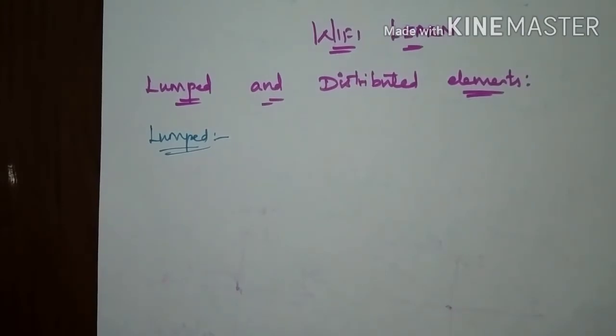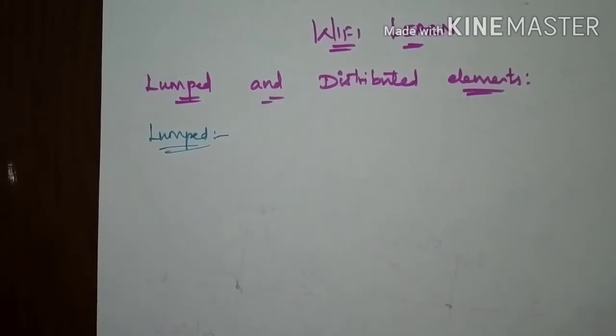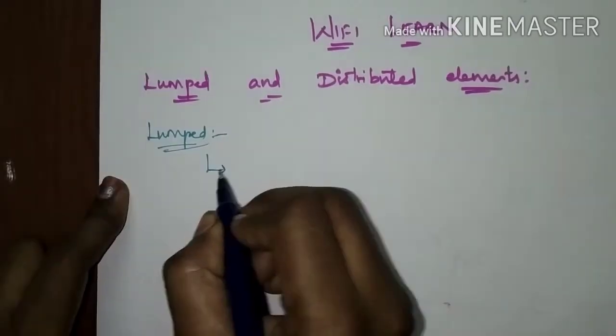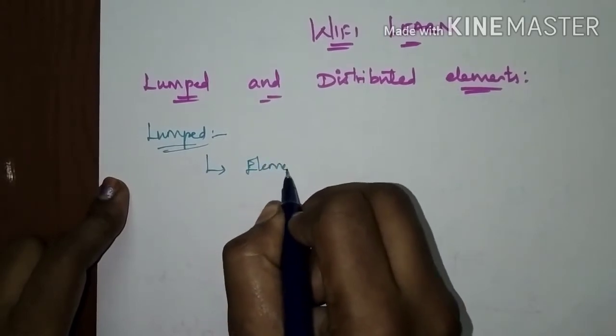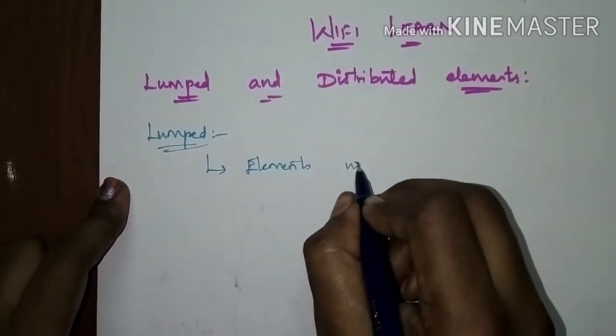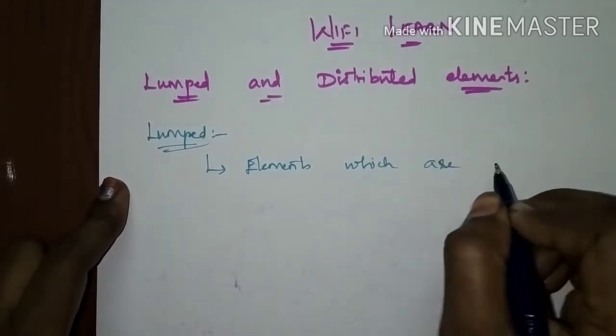The elements which are very small in size and which can be typically represented in a circuit in a smaller size are termed as lumped elements. Typically lumped elements are resistance, inductance, capacitance and transformers. These elements are generally represented as lumped elements when their size is very small compared to the wavelength of the applied signal.